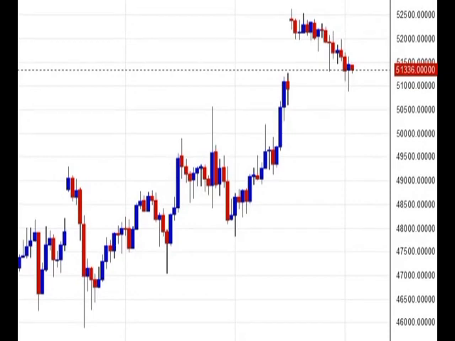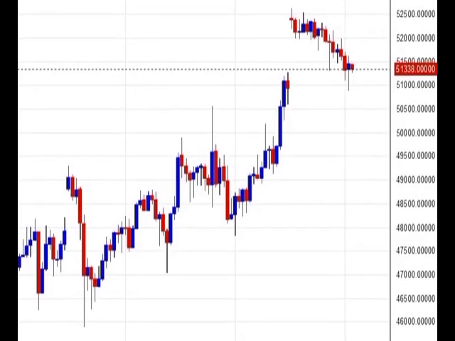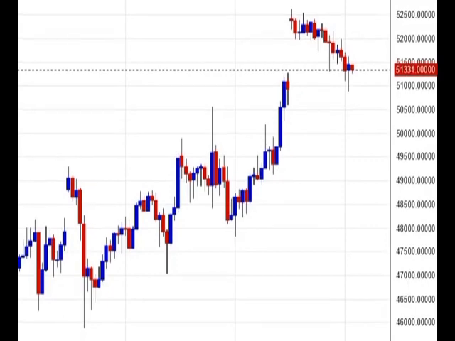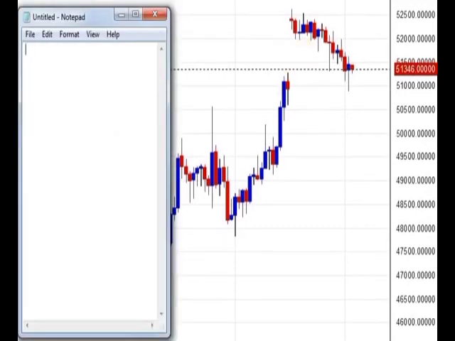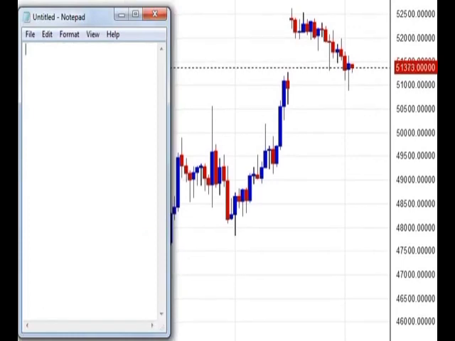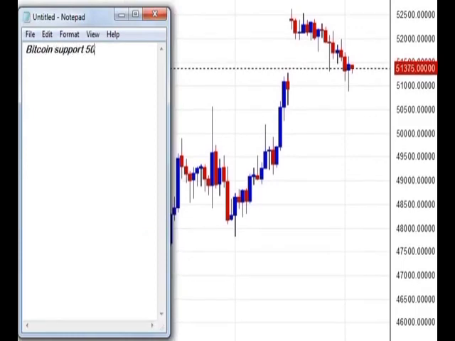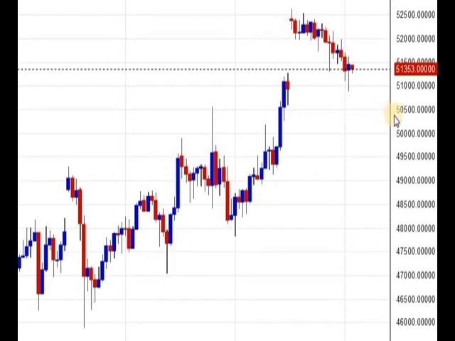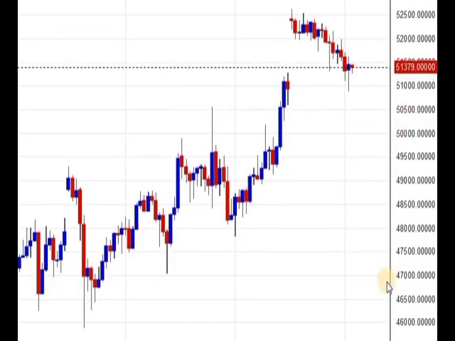This is Bitcoin, new market favorite. Currently it is trading 51,350. It made a new lifetime high of 52,530. Let's have a look at resistance and support. Bitcoin support stands at $50,500. Bitcoin resistance at $52,500. Currently Bitcoin is trading in positive zone, so avoid going for sell. But if Bitcoin breaks 50,500 and manage to sustain below that level, then expect Bitcoin to test around 49,000 and 47,000.